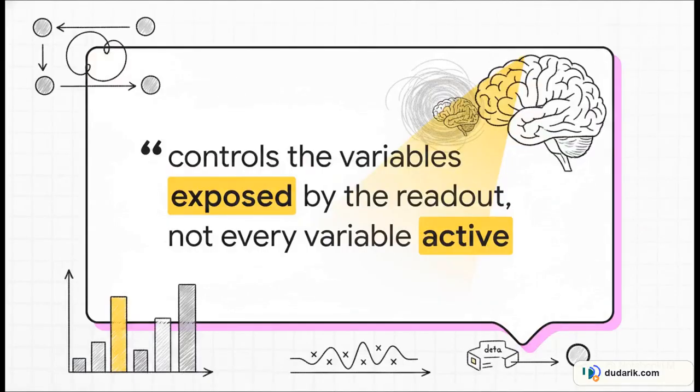The paper sums this up perfectly. Quote, dense per-loop cross-entropy controls the variables exposed by the readout, not every variable active in the recurrent transition. End quote. Because a function like RMS norm mathematically flattens and normalizes the scale away before the readout projects to logits, the loss gradient is blind. It never actually touches the accumulated radial scale. It's completely invisible to the optimizer. So the model learns it can just let those numbers grow infinitely large without any penalty, all because RMS norm will simply shrink them back down right before the teacher checks the homework.